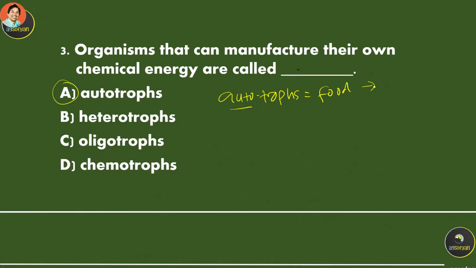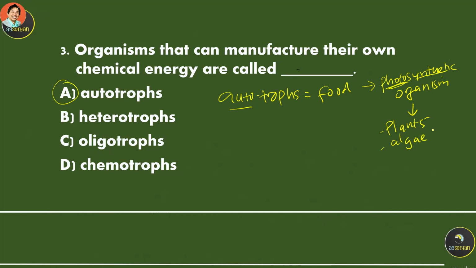Autotrophs are also known as photosynthetic organisms, organisms that are able to use light, which is photo, to synthesize their food. These are the green plants and algae.